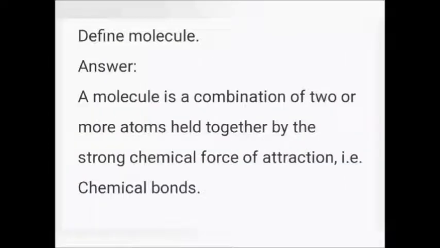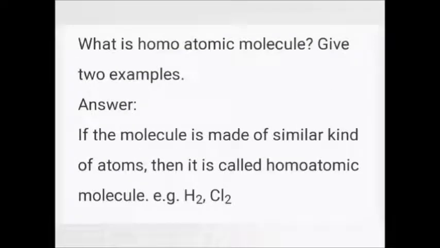Define molecule. A molecule is a combination of 2 or more atoms held together by the strong chemical force of attraction, that is chemical bonds. For example, water H2O, carbon dioxide CO2 are molecules. There are 2 types of molecules: homoatomic molecule, heteroatomic molecule.